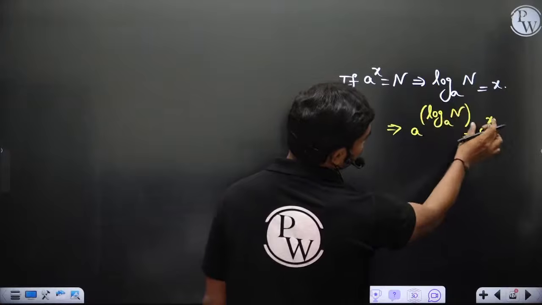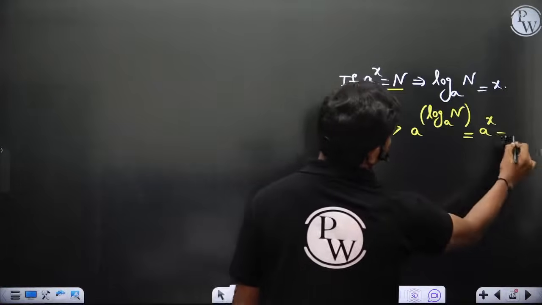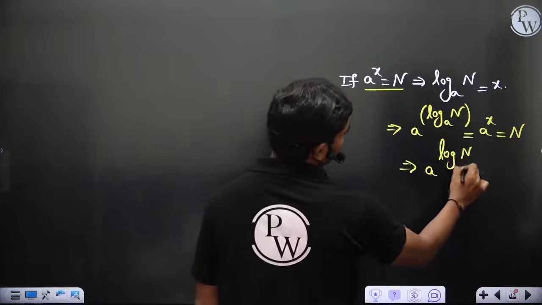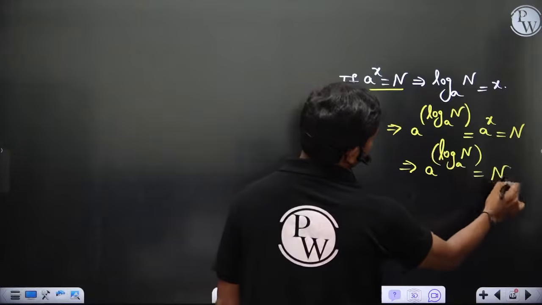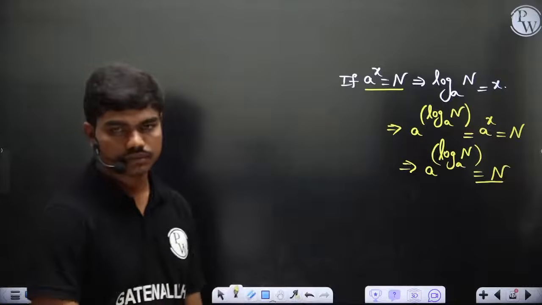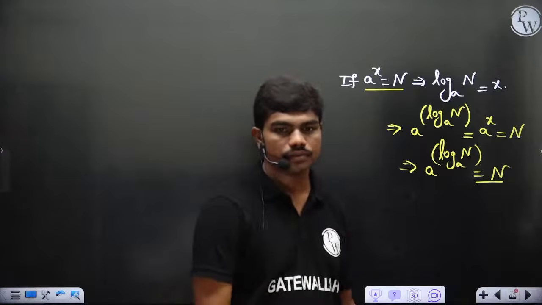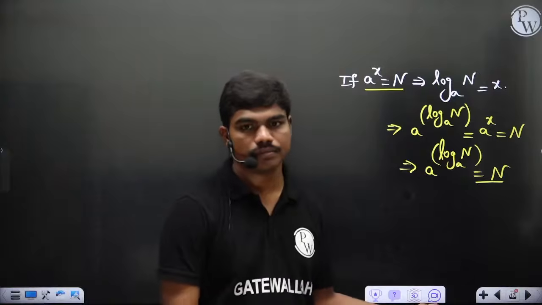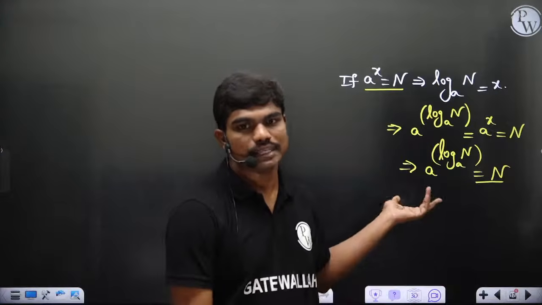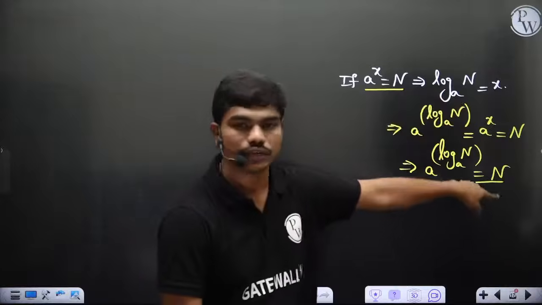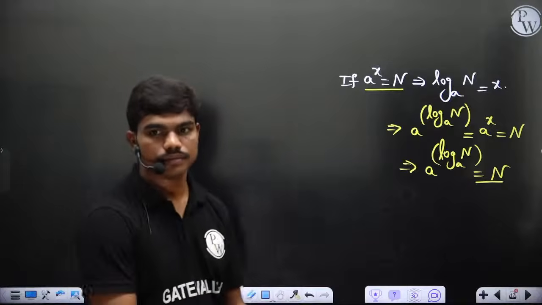But what is a power x? It is n. So a power log n to the base a is equal to n. We are keeping the base the same. So ultimately this a power x turns out to be n, and this complete expression gives you n.